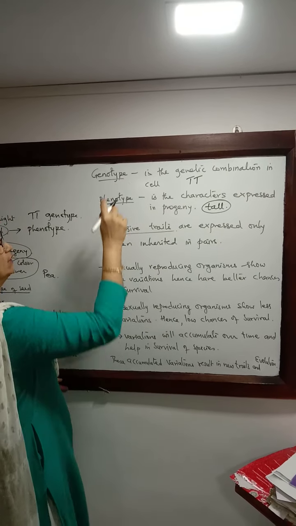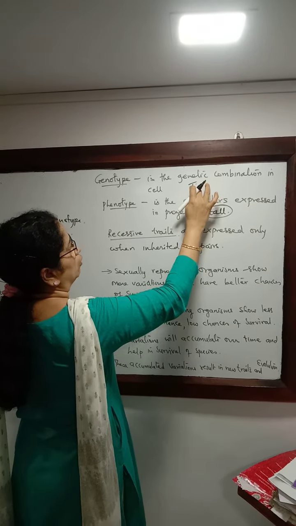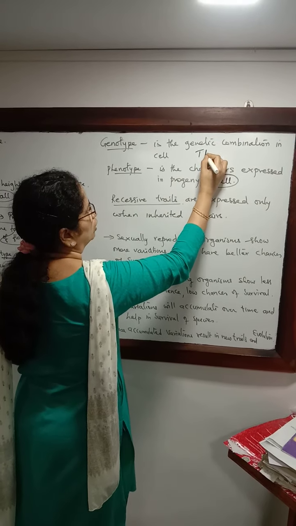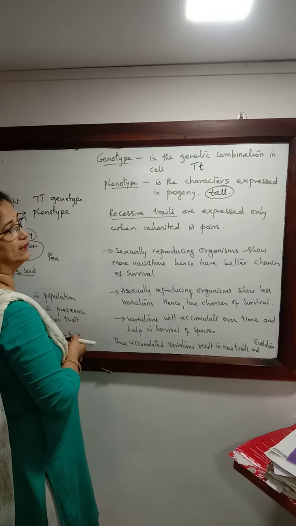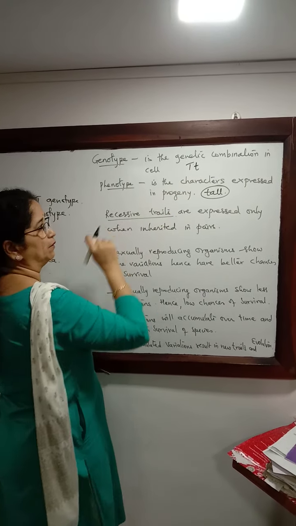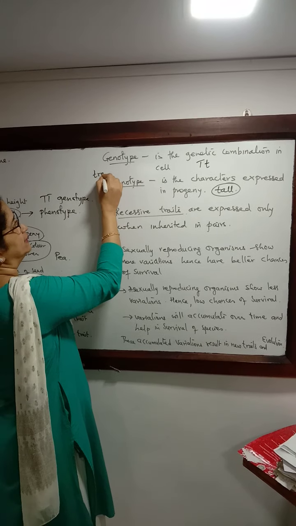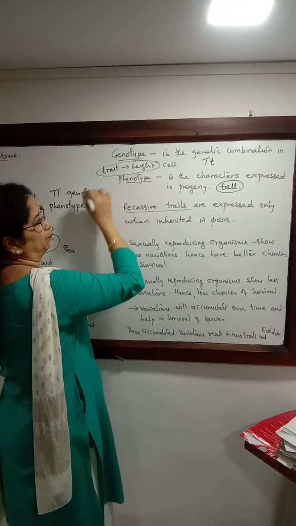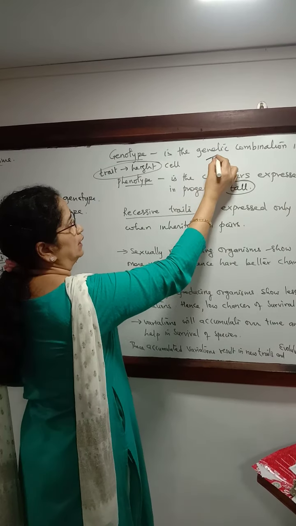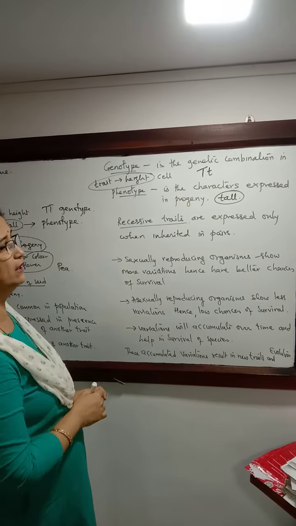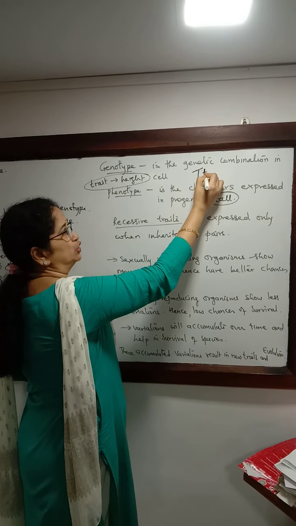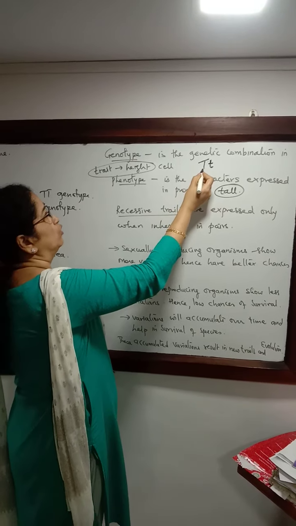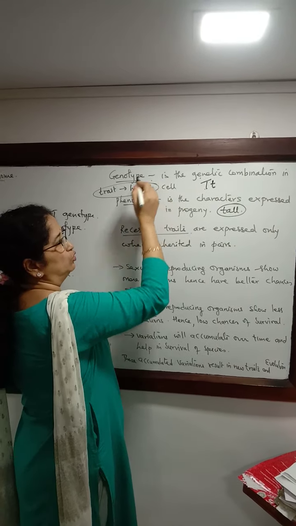But suppose the genetic combination was one for tallness and the other for shortness. So the short trait I will write with small t. The alphabet is the same because we are considering the same trait, that is height. So the alphabet will be T. We will choose the capital letter for the dominant trait, and for the recessive trait, which is shortness, we will choose small t. This is what we call the genetic combination, which is genotype.